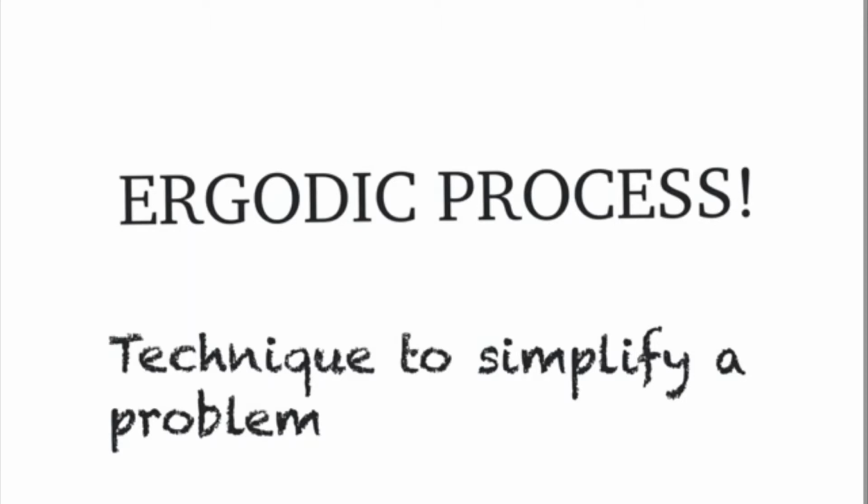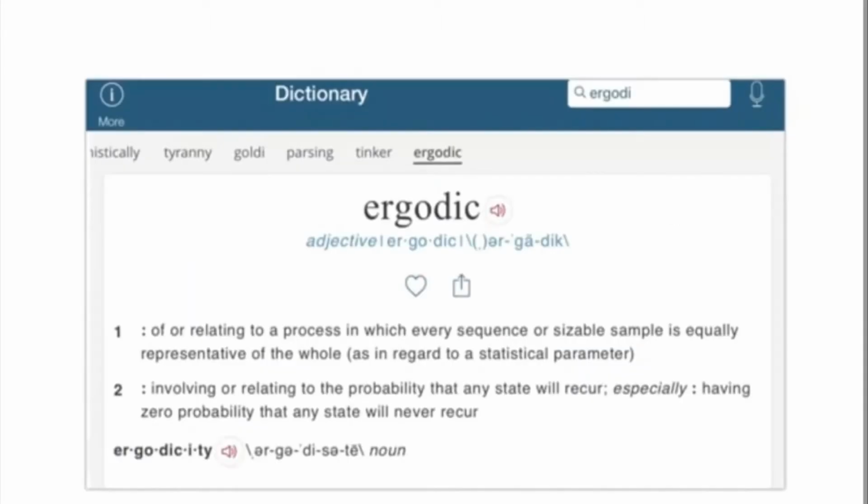Ergodic process is nothing but a technique to simplify a problem. Before going into the topic, let me give the meaning of ergodic. Ergodic is a process in which every sequence or a sizable sample is equally representative of the whole, which means for a given sample, if you want to find the mean value of a particular parameter, a particular parameter's value represents the whole sample.